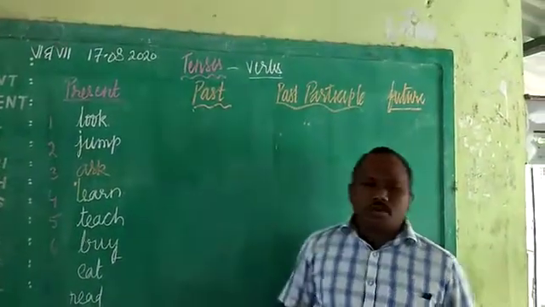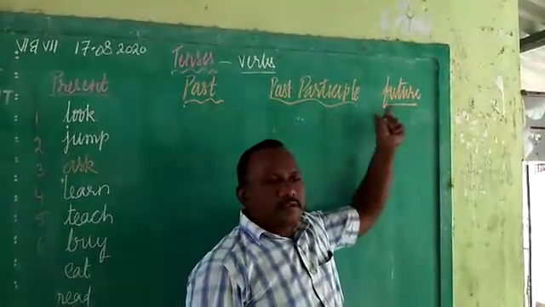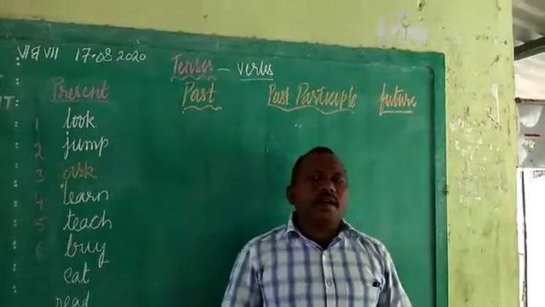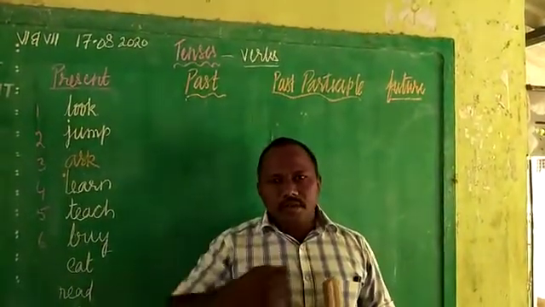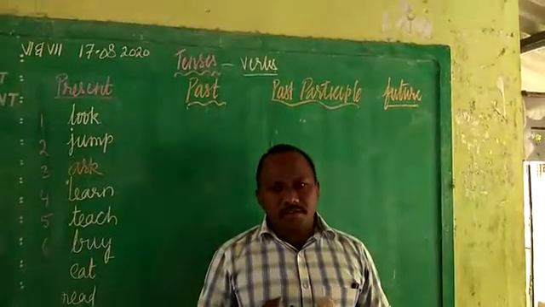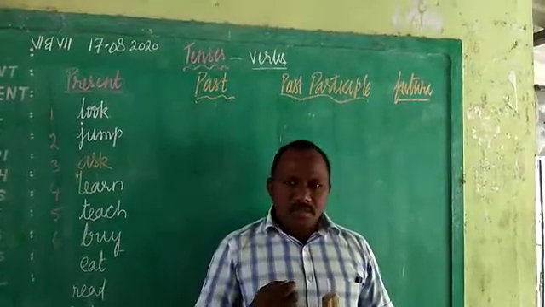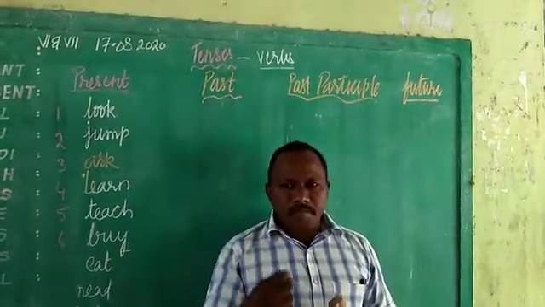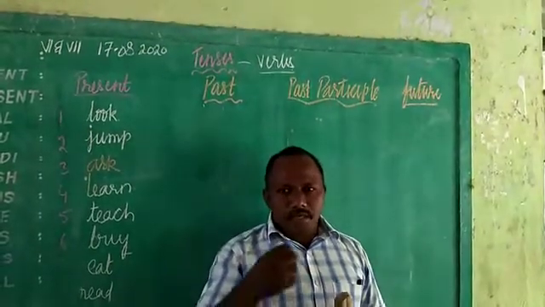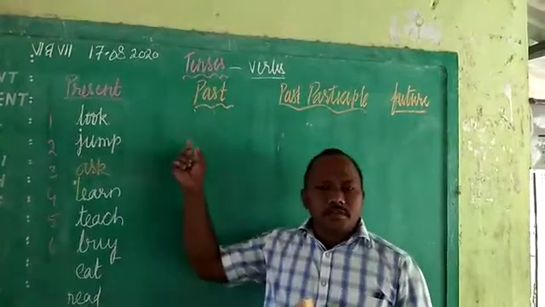And if you want to talk about the future, okay, you go with the future. So that was the reason why I was telling you that learning of verbs is very important to have good English. If you want to write a sentence, you have to write the sentence depending upon the time. So if you want to have a good sentence or a good English, you have to go with the verbs.